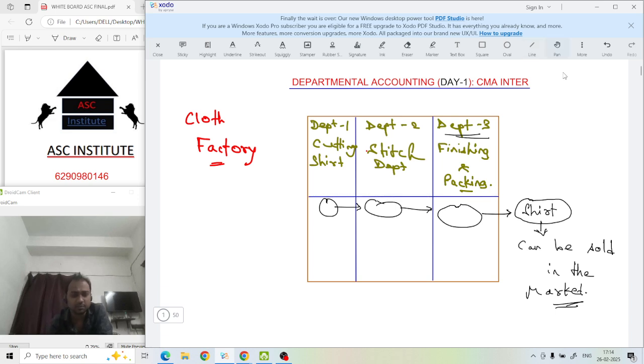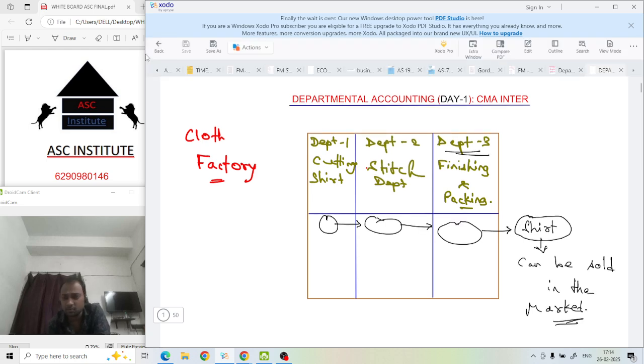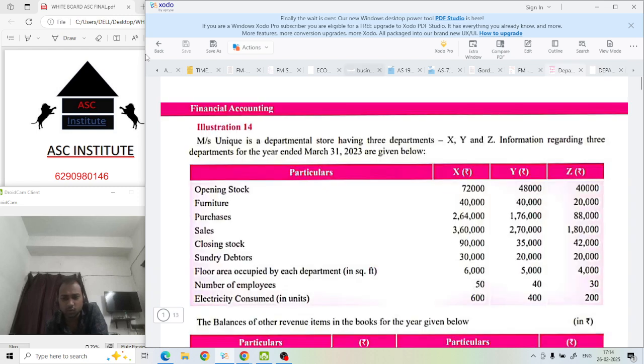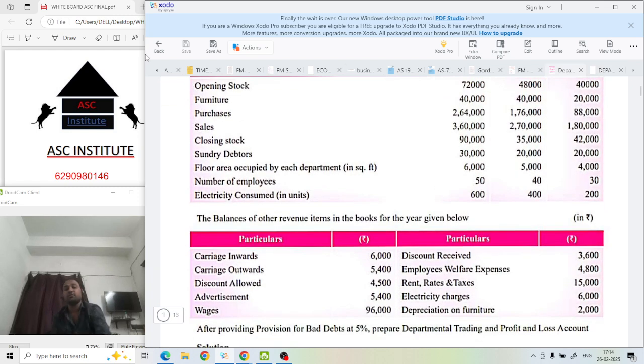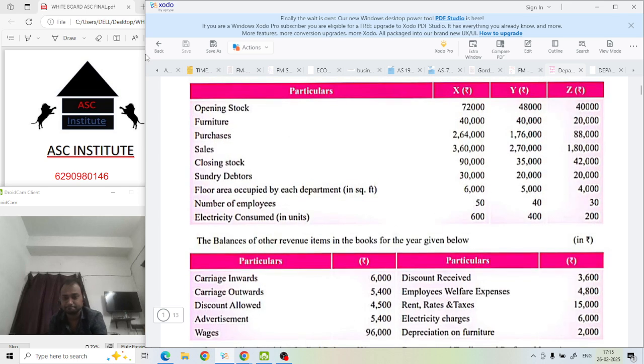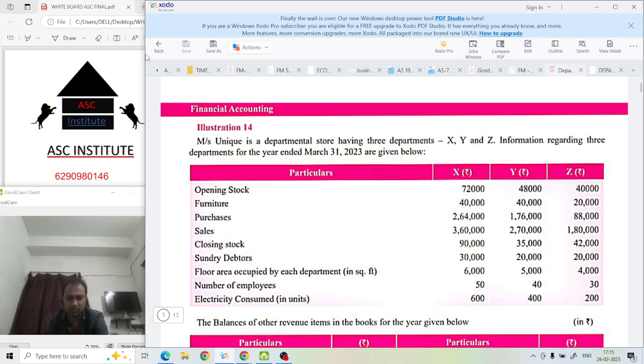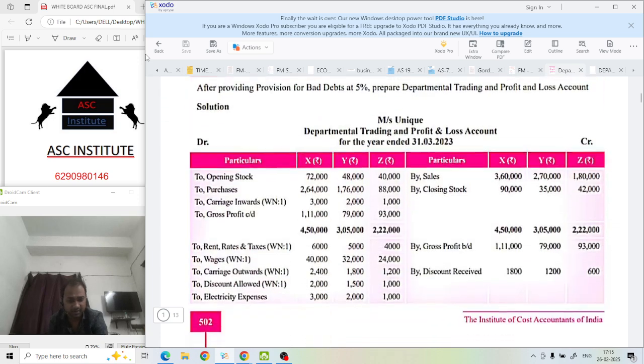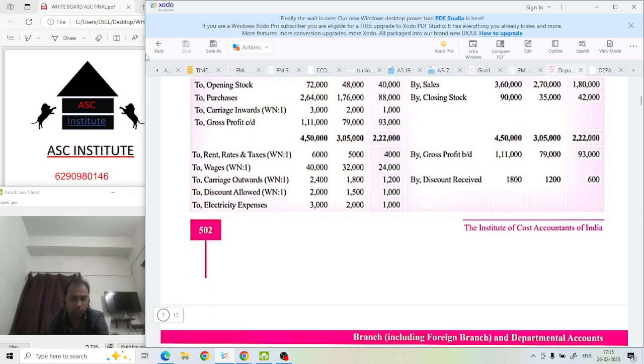So I've taken this PDF from your Institute Mat, CMA Institute Mat. We will do this sum. I'll explain how they are doing this, and you have to do it on your own. If you're unable to do it on your own, then tell me. Then I'll do this sum for your convenience. Coming to question number 14, page number 502. This is the latest one. If you are having the old Institute Mat, then please find it yourself and compare from there. But I'll suggest using the upgraded one. This is the upgraded, the latest one.